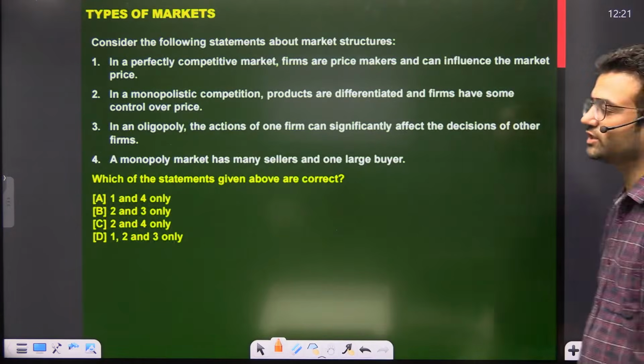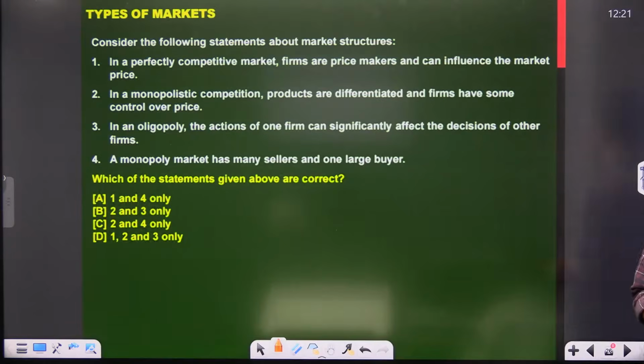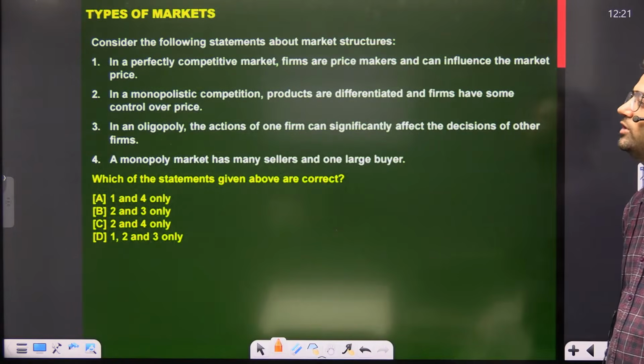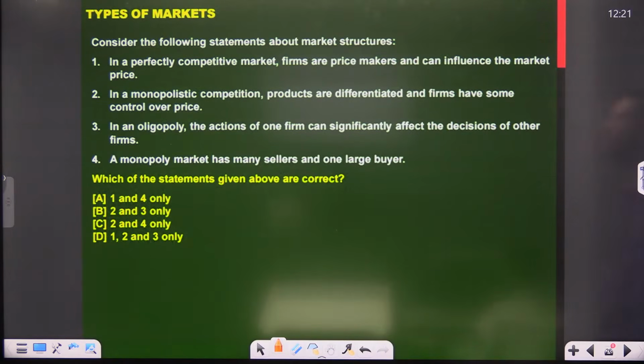Now attempt this question, friends. What is the correct answer of this particular question? Consider the following statements about market structure. In a perfectly competitive market, firms are price makers and can influence the market. In monopolistic competition, products are differentiated and firms have some control over price. In oligopoly, the action of one firm can affect the decision of others. A monopoly market has many sellers and one large buyer.